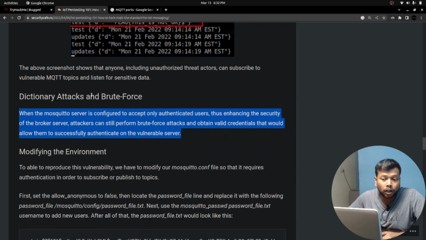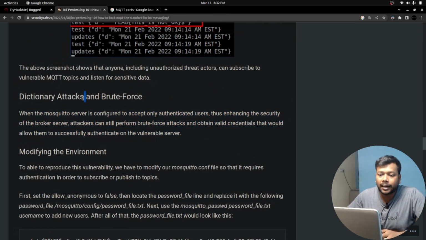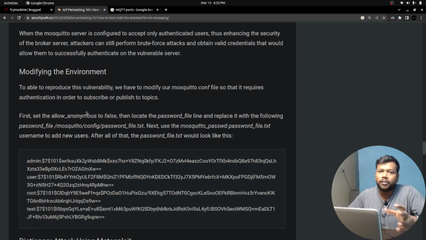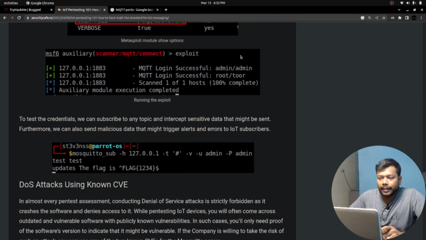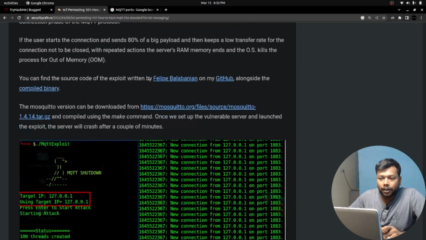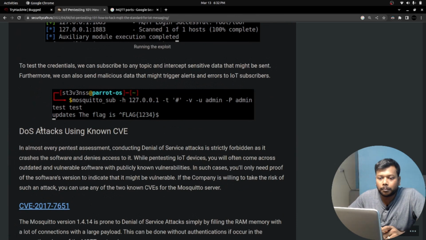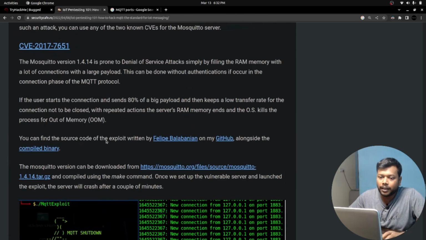Well, if it has authentication, then it can be broken by using dictionary attacks. If you have a valid word list, if the password is weak, it is possible, and that's what they did. They used a Metasploit module to achieve that. There is a module called MQTT Connect. They have used it to brute force the MQTT broker. Well, that's what they have done, and they have obtained the passwords too. So look at this. The password is very poor, very weak, and yeah, they have also given some scenarios to conduct a denial of service attack by exploiting a known CVE, a known vulnerability.